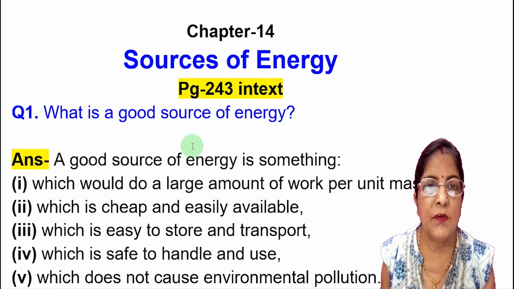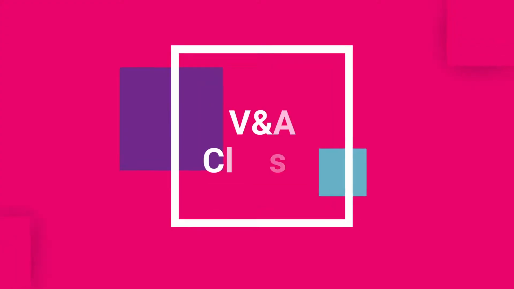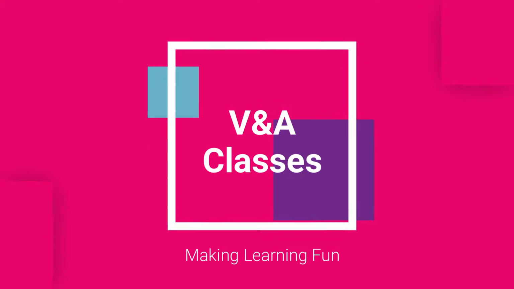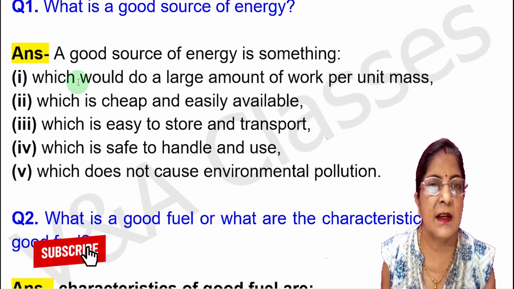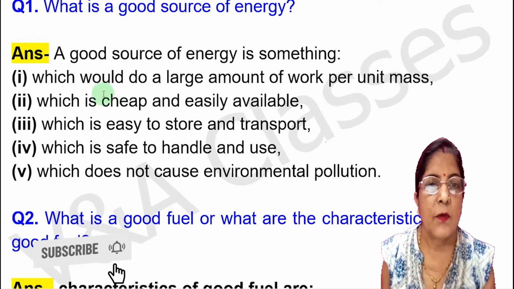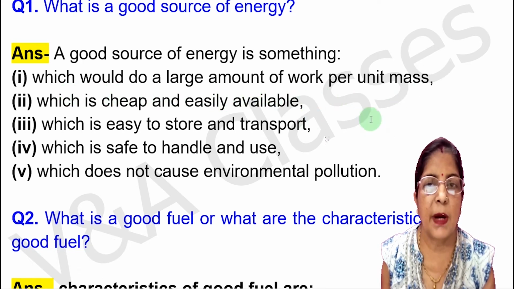In this video, we will discuss the questions and answers of chapter 14, that is, sources of energy. So, first question from page number 243. Question is, what is a good source of energy? Answer, a good source of energy is something which would do a large amount of work per unit mass.